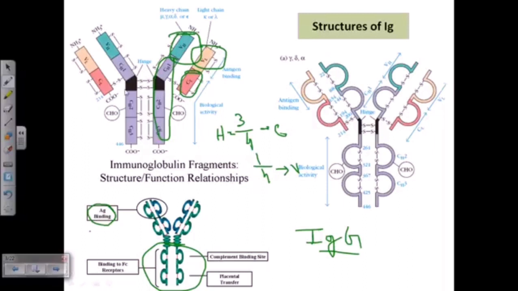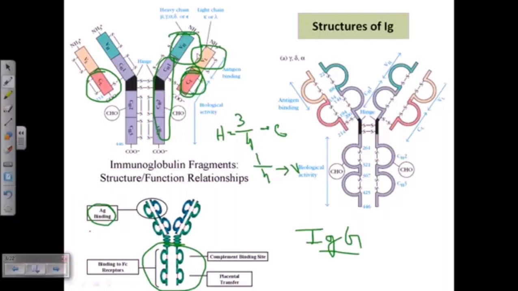And if we get variations in the constant region of the light chain, then we call them different types of antibody. So remember, types are associated with constant region variations in the light chain, and classes or subclasses are linked with variation in the constant region of the heavy chain.